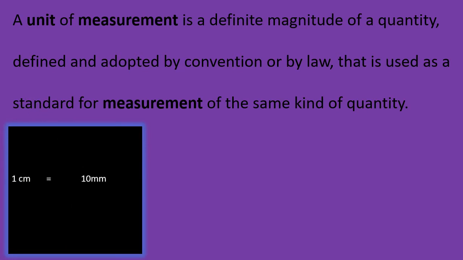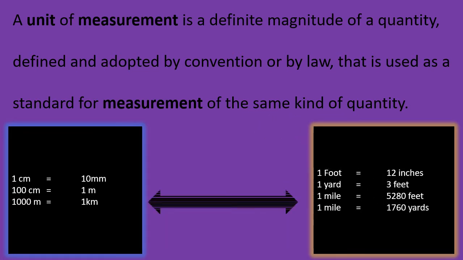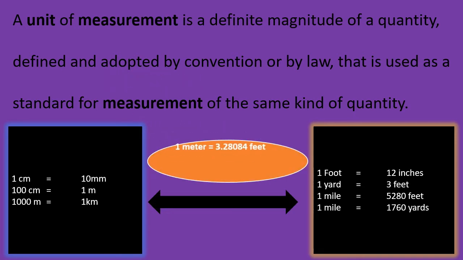Here, a standard for measurement of the same kind of quantity exists in two systems. In the SI system, length is measured in millimeter, centimeter, meter, and so on. So 1 centimeter equals 10 mm, 100 centimeters equals 1 meter, and 1000 meters equals 1 kilometer.